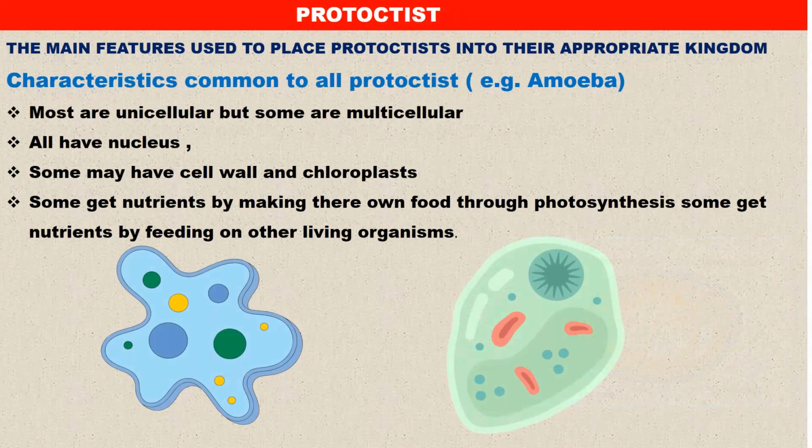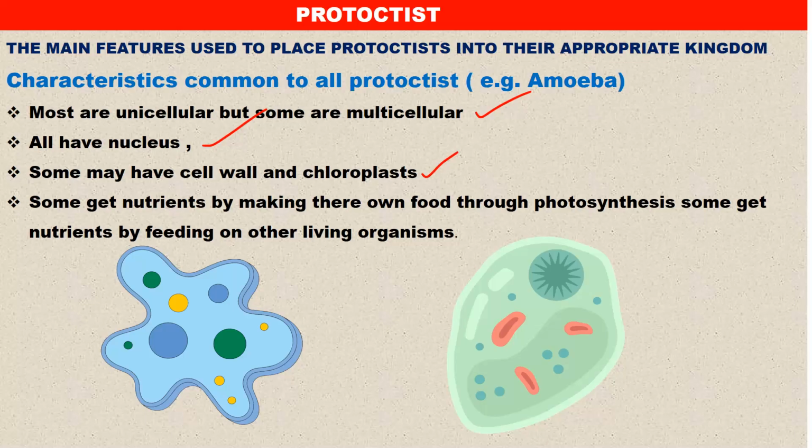All right, let us look at the protoctists. There are many features that enable us to classify organisms in this kingdom. One, they are unicellular, although some are multicellular. They have the nucleus. They have a cell wall, and they may or may not have chloroplast. Some of them have chloroplast and some do not.